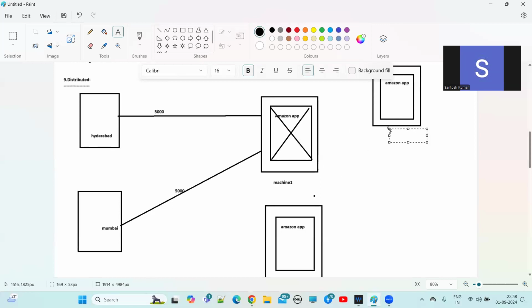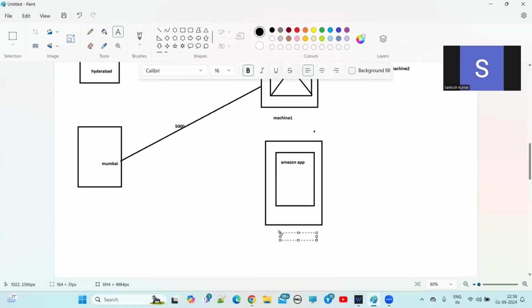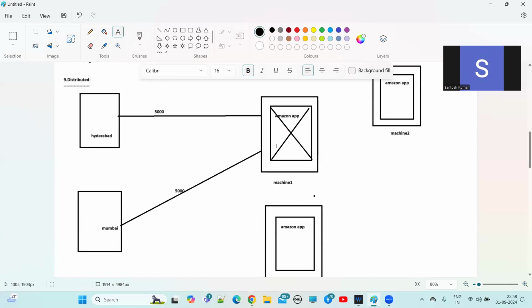This is also one machine. Let's suppose this is machine 2, and this, guys, is machine 3. One machine cannot serve all the requests at a time, so the same Amazon application we are now deploying to another two parallel server machines.